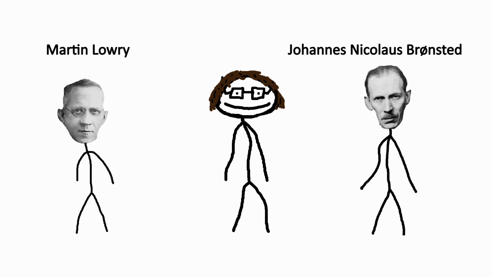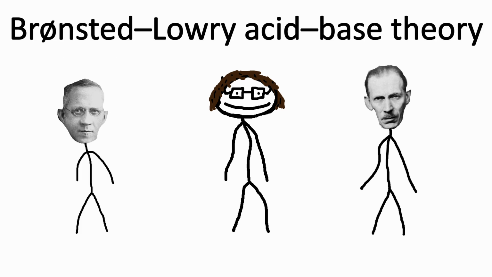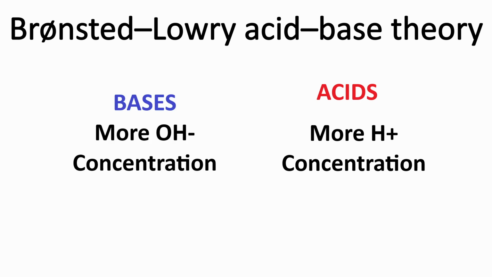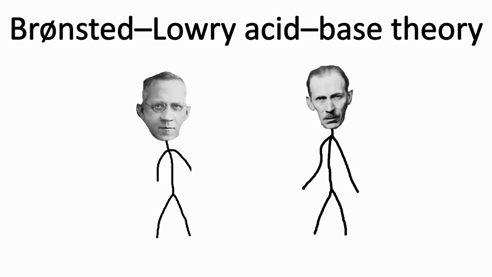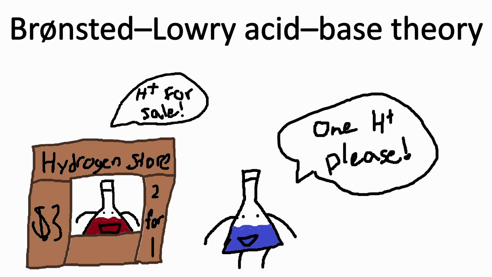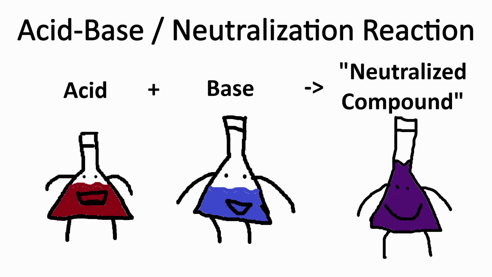Later on in the 1920s, two other guys did some independent studies, Johannes Nikolaus Bronsted and Martin Lowry, and extended this definition of acids and bases to what it is today. Remember how acids increase hydrogen ions in a solution when they dissociate, and bases increase hydroxide ions in a solution when they dissociate? Well, these two blokes found something really interesting with dissolved acids and bases. That's right, acids can be called proton or hydrogen ion donors, while bases can be called proton or hydrogen ion acceptors. This results in something called an acid-base reaction, or a neutralization reaction.